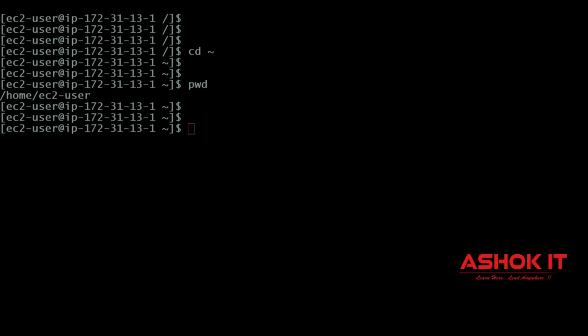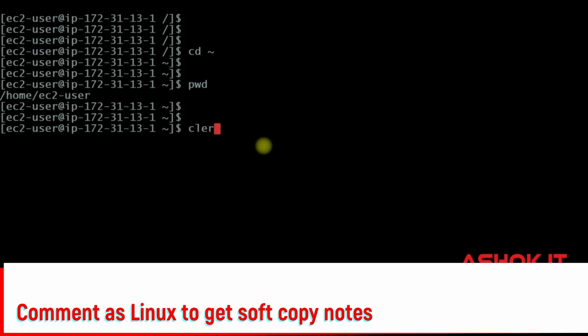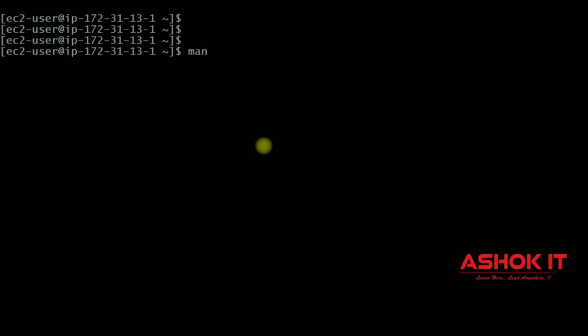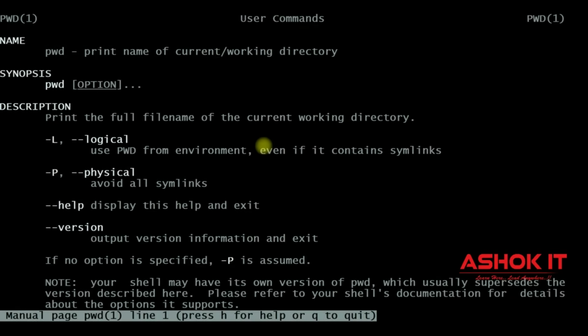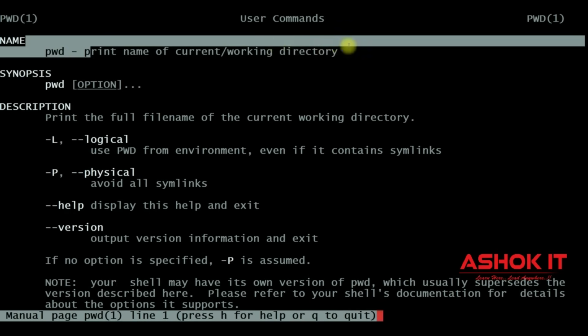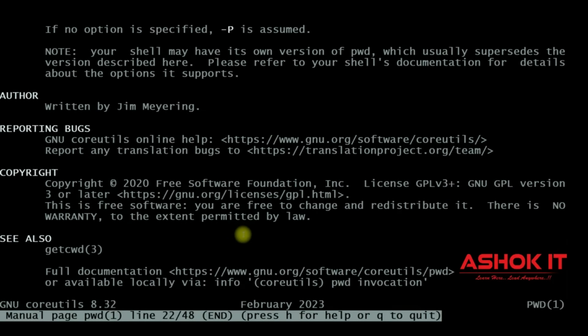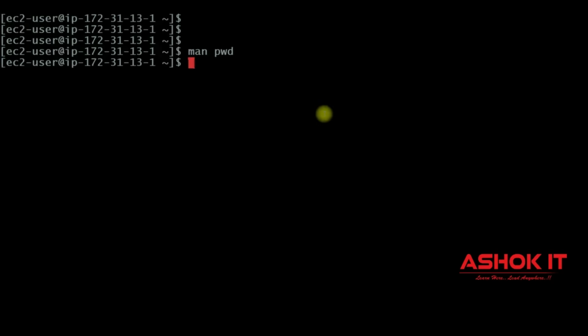If you want to know about any particular Linux command, guys, some documentation commands are also available in Linux. For documentation purposes, you can use the man command. For example, I want to know about the pwd command: man pwd. The man command will give you the information about the pwd command. So you can see pwd prints the name of the current working directory. What is the purpose of the command? What is the description of the command? You can get this kind of documentation by using the man command. The man command will give you a very short description. If you want to exit from this man page, press Q to quit. I came out from this man page.